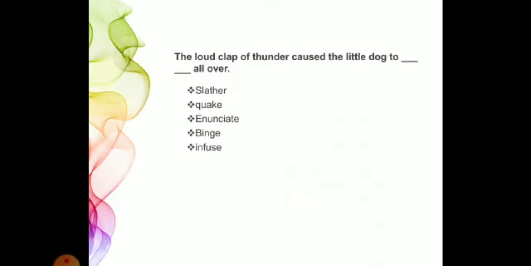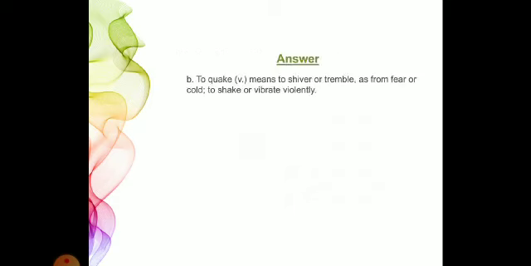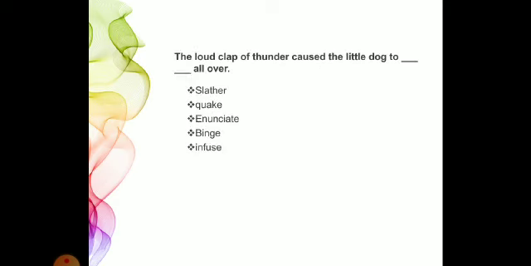So here we saw the meaning of three words. First was slather. Slather means to spread, फैला देना. This word is eliminated because it does not make sense. Let's put in the second word here. The loud clap of thunder caused the little dog to quake all over. Because to quake means to tremble, to shiver, to shake. Third one is enunciate, to pronounce. No, nobody is pronouncing anything here. So the second word is the most suited.